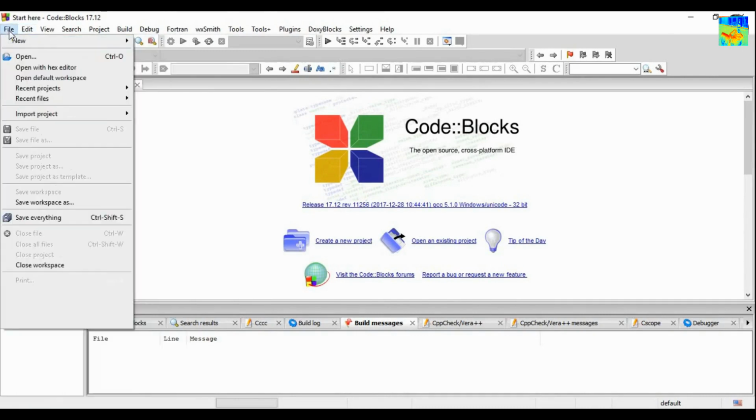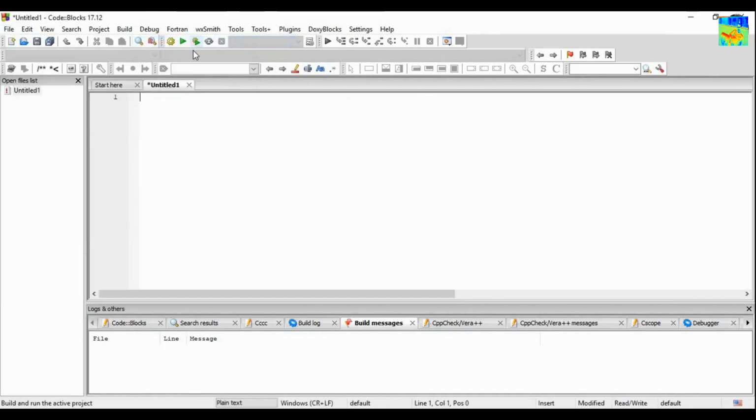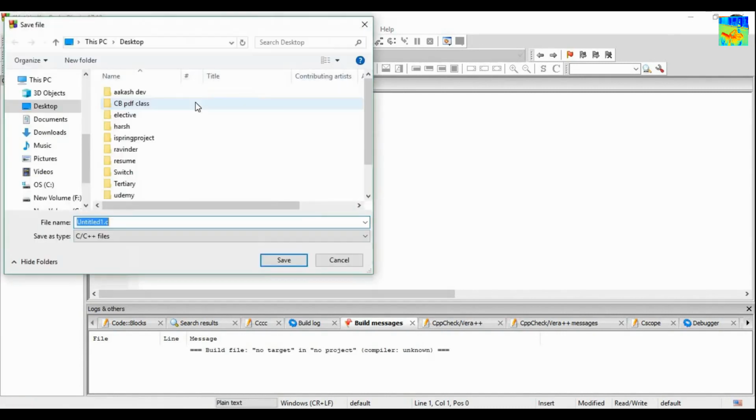So I am making a new file. Let's name this file while.cpp.